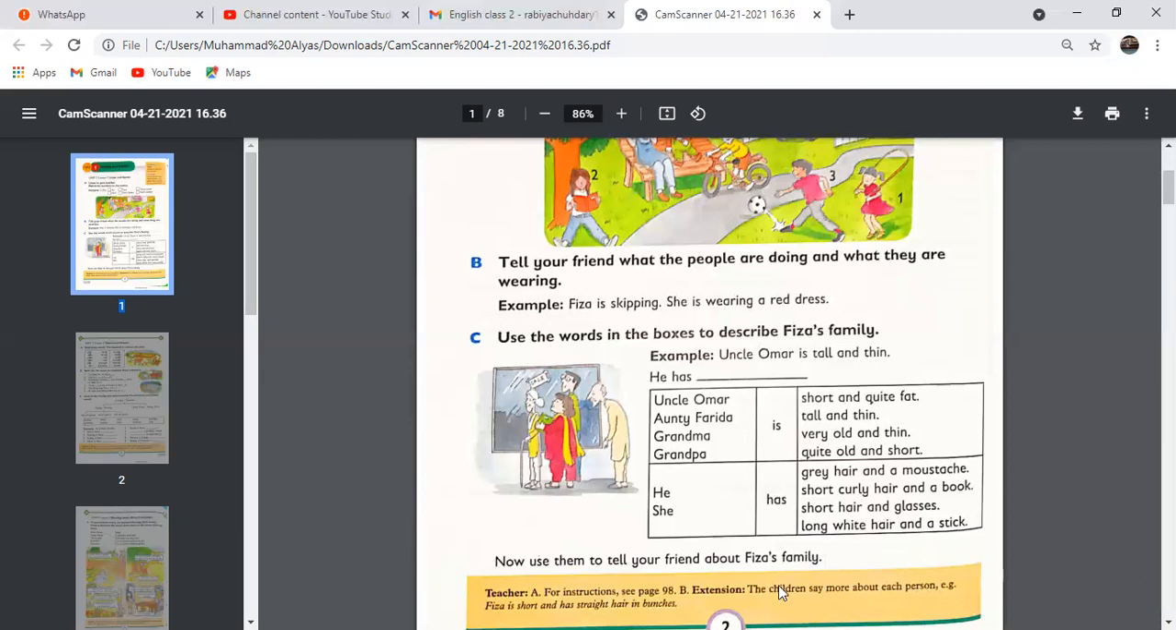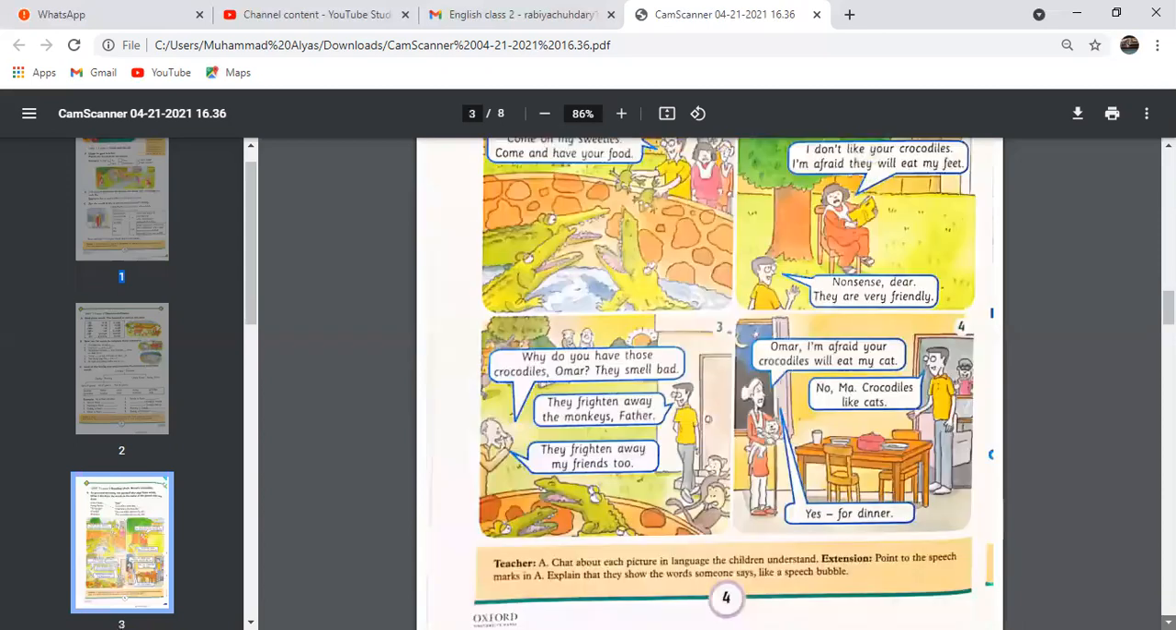Okay, now we have to move on to page number 3. Let's move on to page 3.